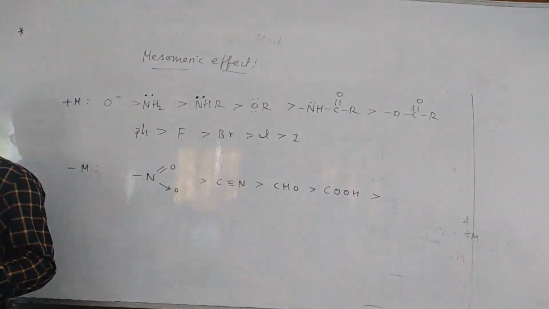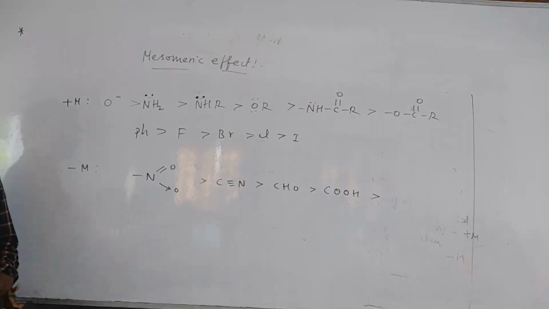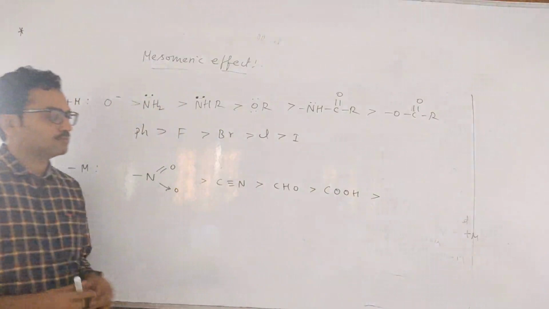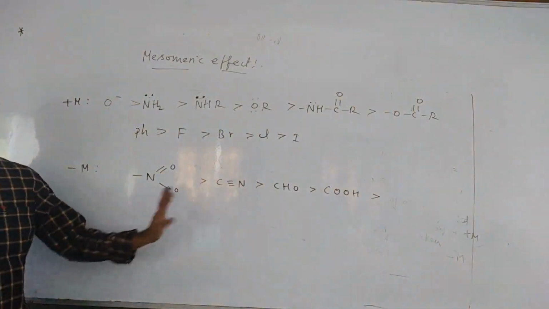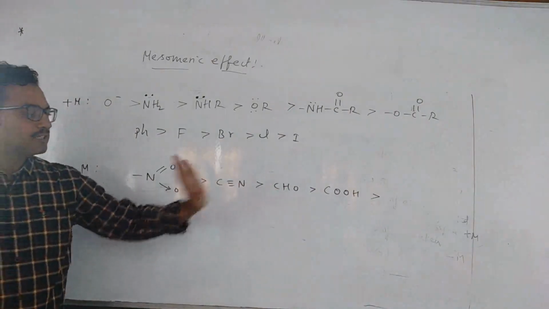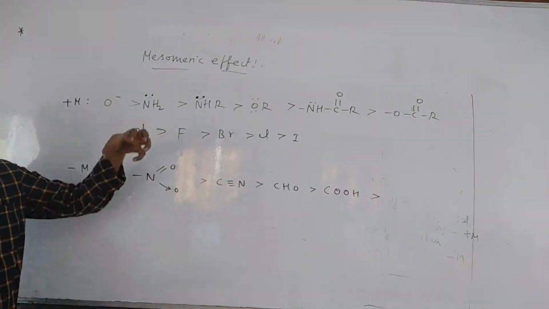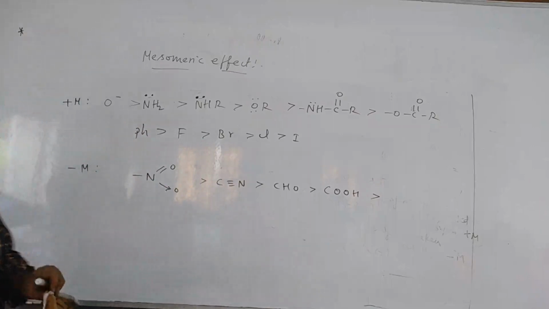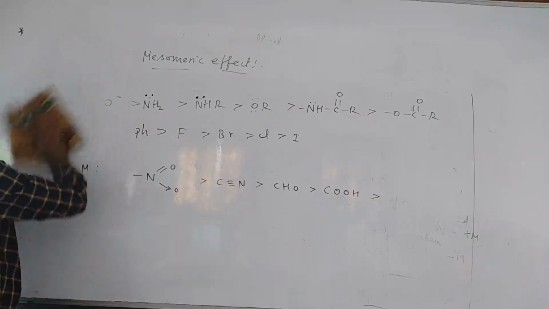NO2, CN, CHO. What else is withdrawing? Ketone group also. Mainly these things you remember. Whenever these groups are attached to the benzene ring, they will withdraw electrons from the conjugated system. Plus M and minus M effect. Based on this, we will see some examples.